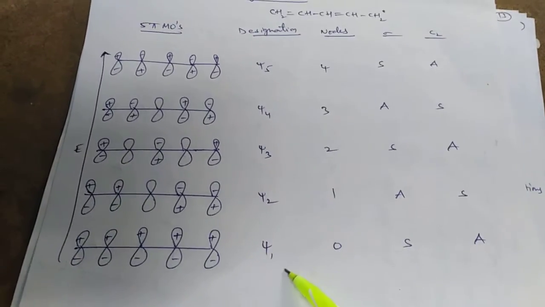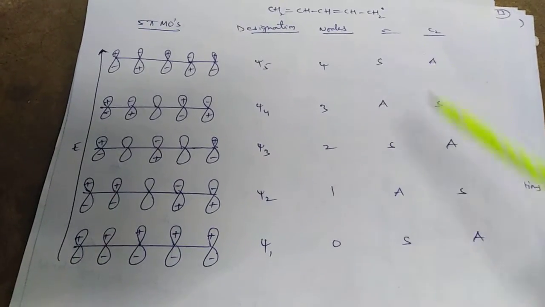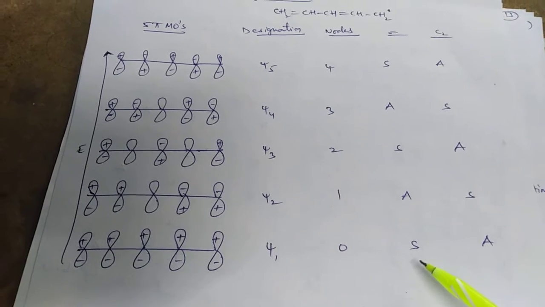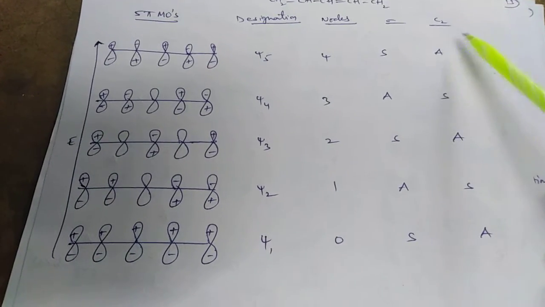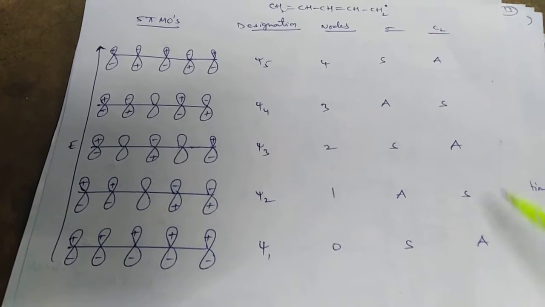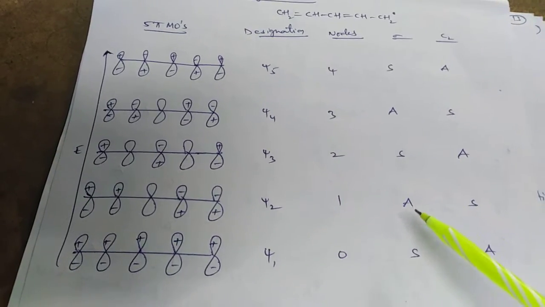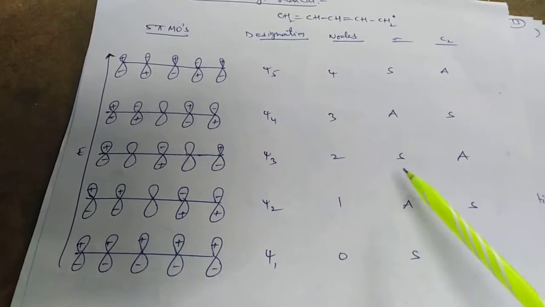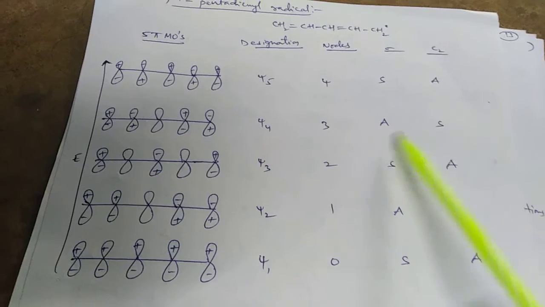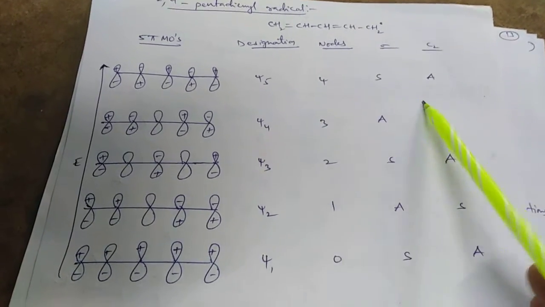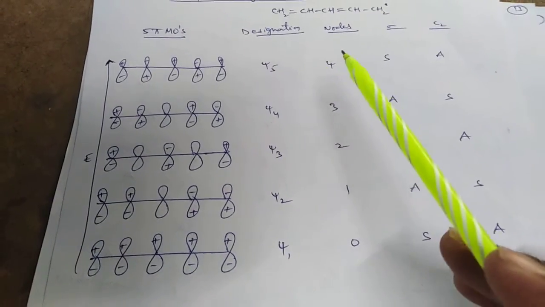For the Psi1 molecular orbital, sigma is present, yes. C2 is absent, therefore it is antisymmetric. Similarly, we can write AS for Psi2, SA for Psi3, AS for Psi4, SA for Psi5.